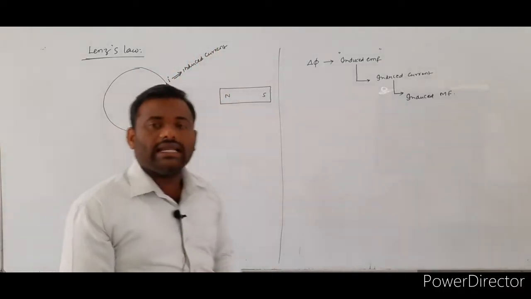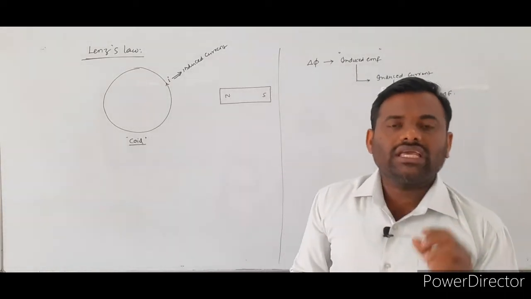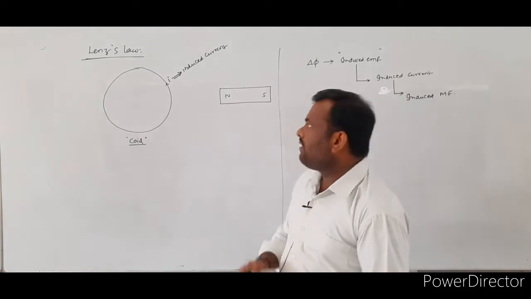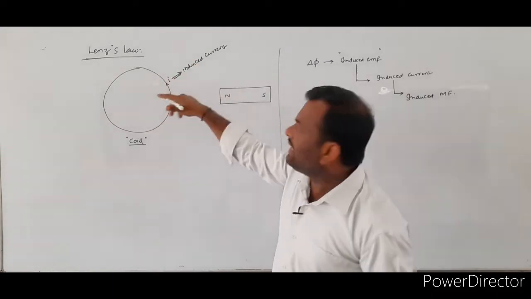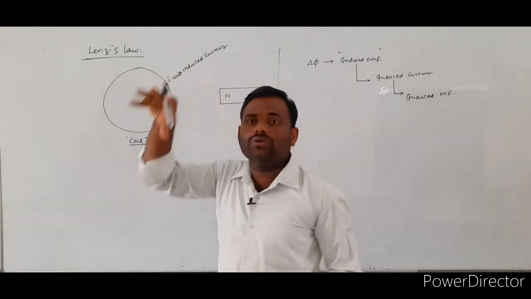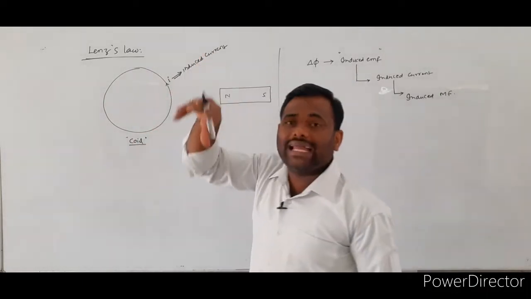So already we know that in a circular current carrying coil, whenever current flows, this current produces a magnetic field.